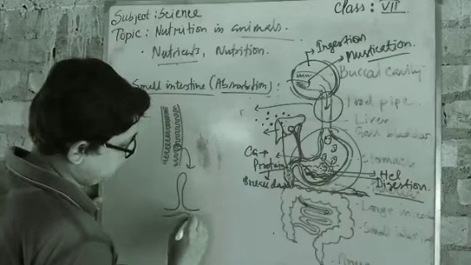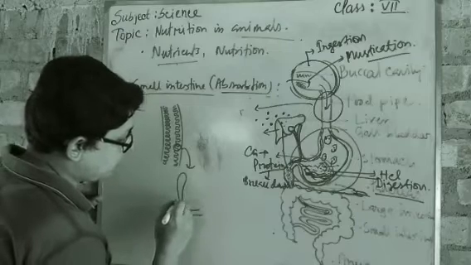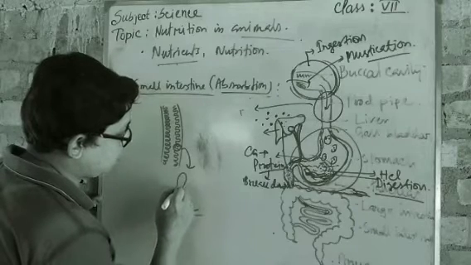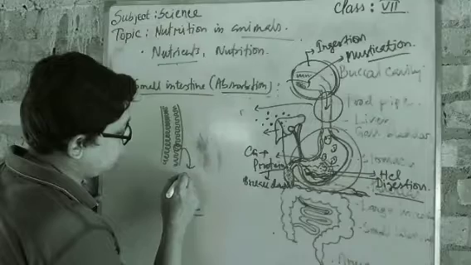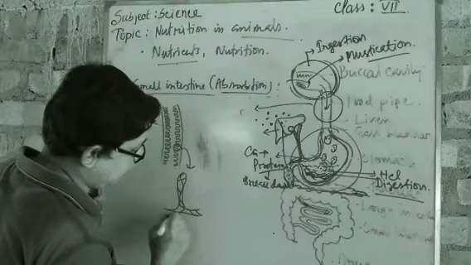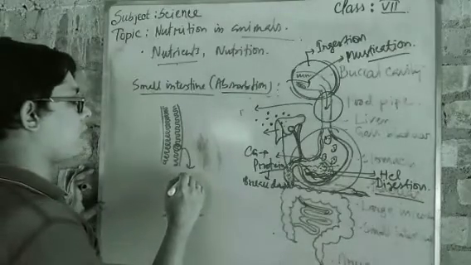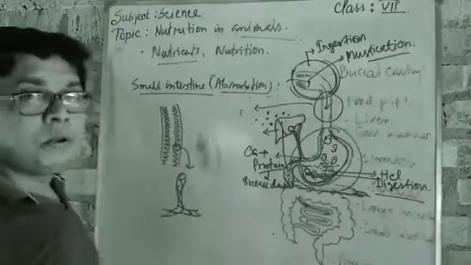If we take one projection from here in a bigger way, just like this, it is totally covered with blood vessels. Lots of blood vessels are present on it, totally surrounded from both sides, and those blood vessels are connected with the projections.